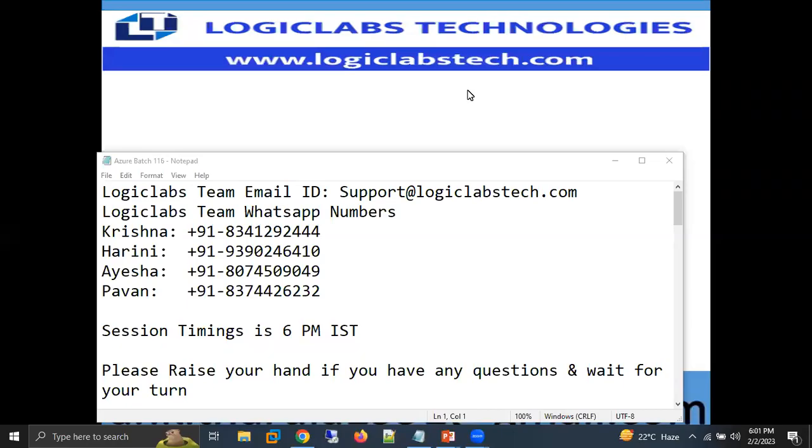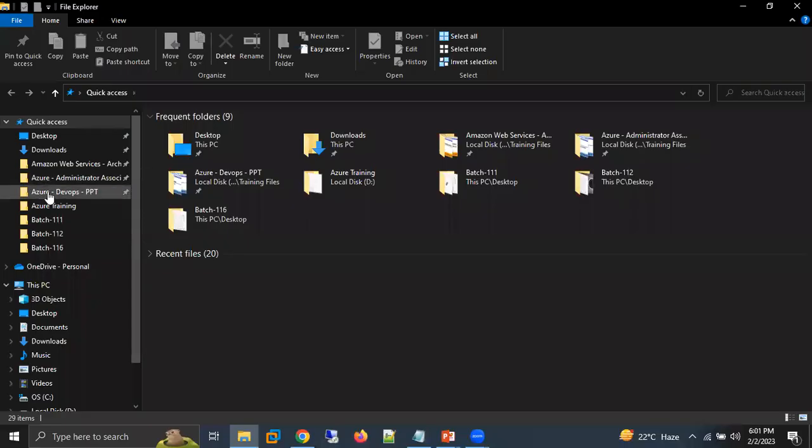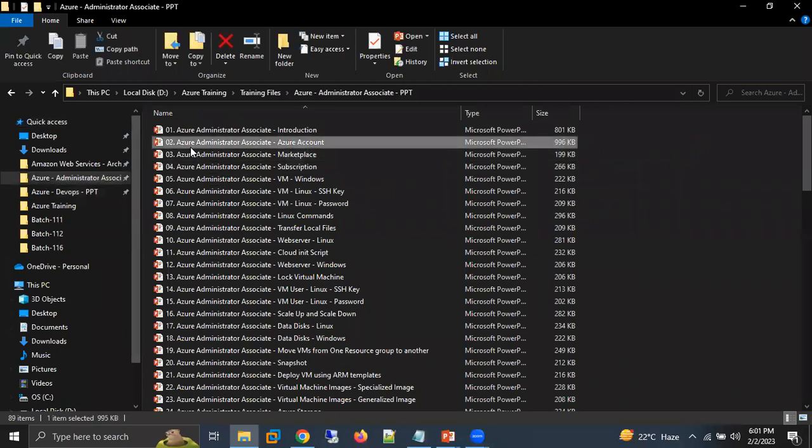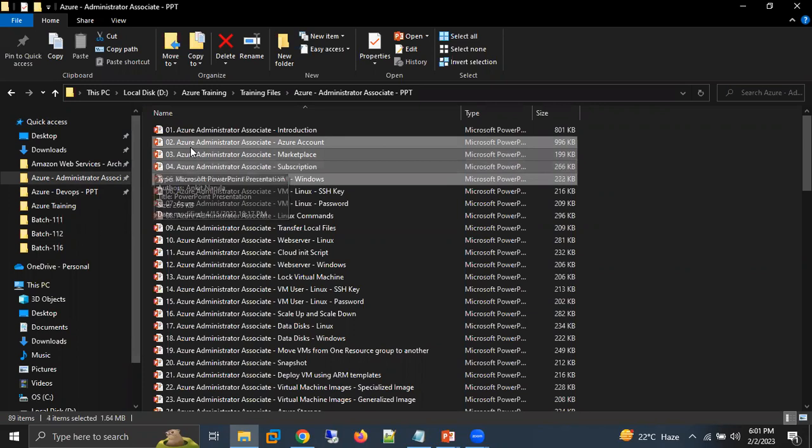Okay. Let's have a quick recap of what we discussed in the last session. We discussed how we can create our Azure account. Then we saw the marketplace and the subscription. And then we saw how we can create a Windows virtual machine. So this is what we discussed in our previous session.